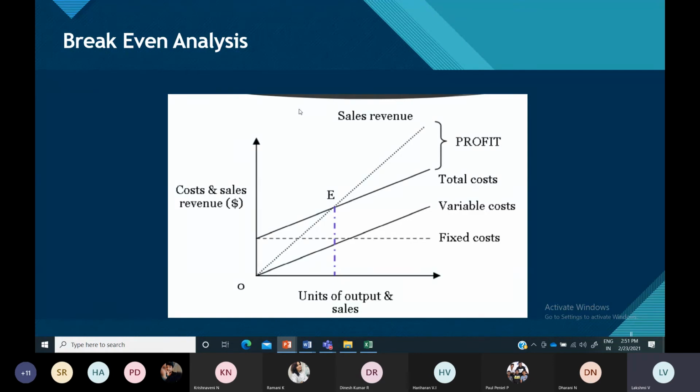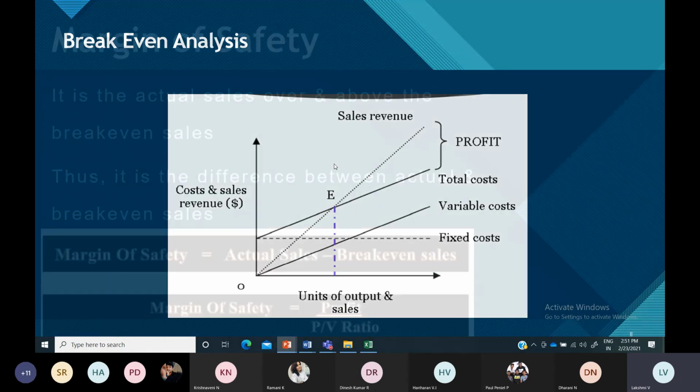So you get the break even point at the point where your total revenue curve, this one, and the total cost curve intersect at one point. That point is known as the break even point. This break even point tells that there is no profit and no loss. Your total revenue is equal to total cost there. So this is the break even analysis.